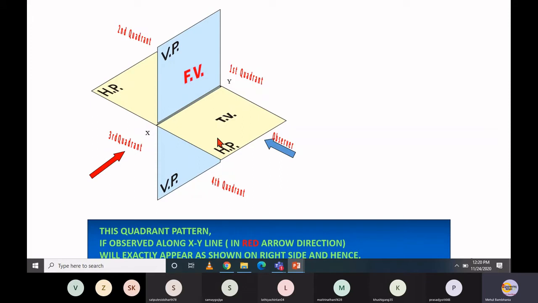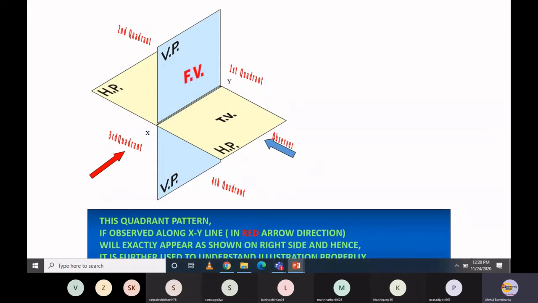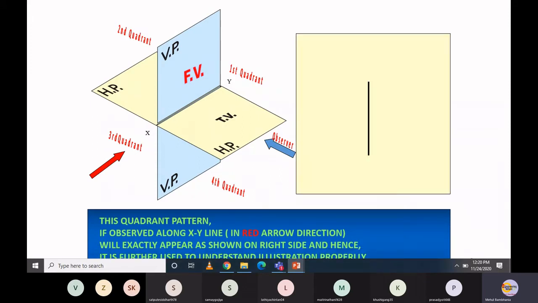Now, for the sake of simplicity, let's simplify this quadrant in this way. If you look at this quadrant system from this direction, you can visualize this vertical plane as a single vertical line. So right now, it is referred to as a vertical plane. At the same moment, this horizontal plane, if you look from this direction, will be visible as a line.